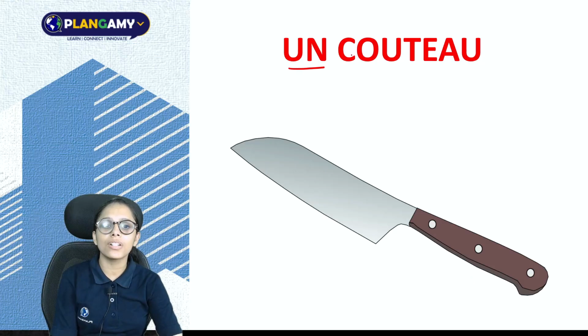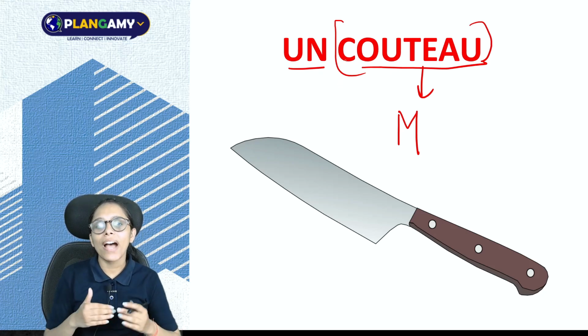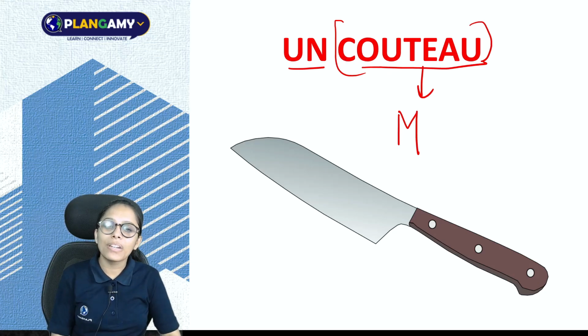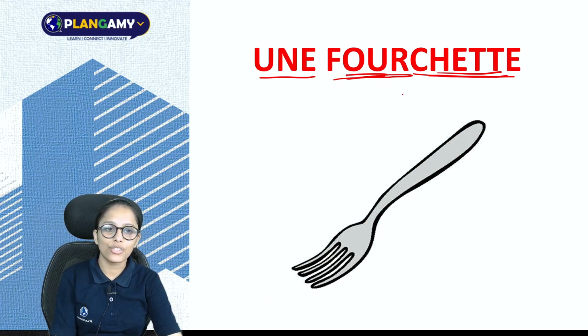Here we have un couteau. This word is masculine, so we have to write un couteau. So un couteau is our knife. Again, you have to learn which words are feminine and which are masculine. Next we have une fourchette. I repeat, fourchette. So here we are talking about a fork, une fourchette.